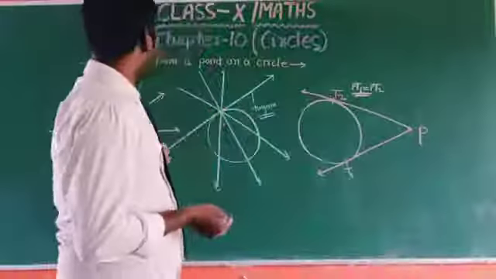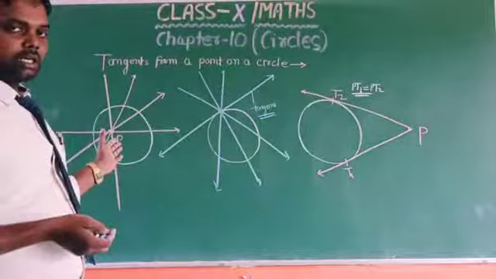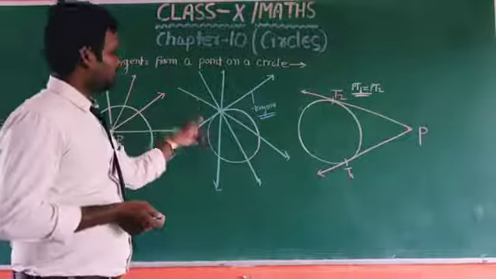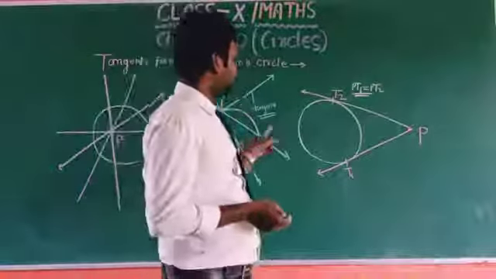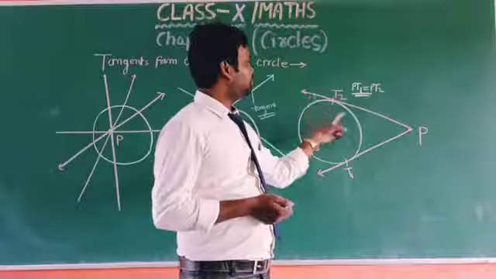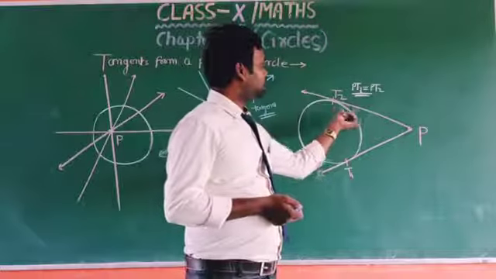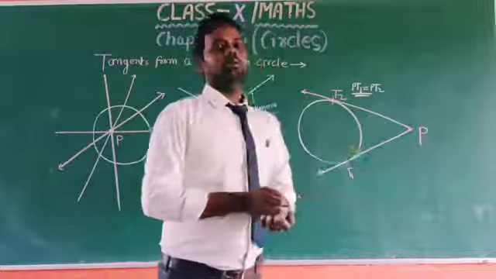We can see when the point lies inside the circle, we cannot draw any tangent, on the boundary we can draw only one tangent, and outside, we can draw two tangents, but their lengths are equal.